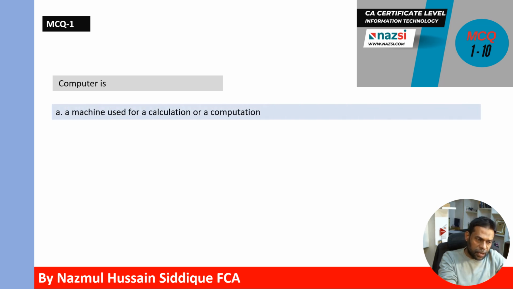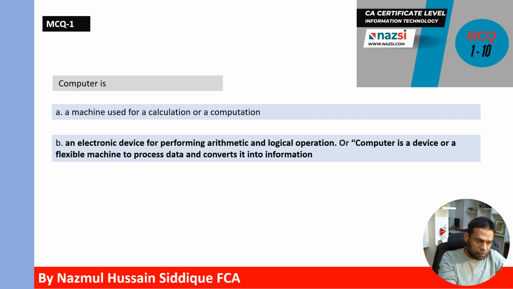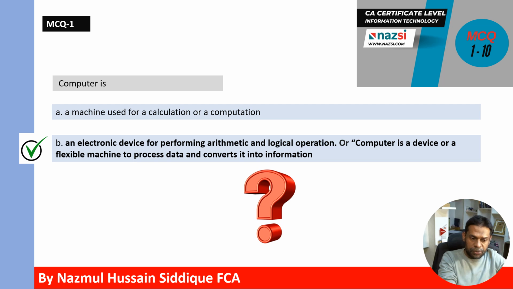Computer is a machine used for a calculation or a computation. Computer is an electronic device for performing arithmetic and logical operation, or computer is a device or a flexible machine to process data and converts it into information. Which one is correct answer? Correct answer is B. Computer is an electronic device for performing arithmetic and logical operation, or computer is a device or a flexible machine to process data and converts it into information.